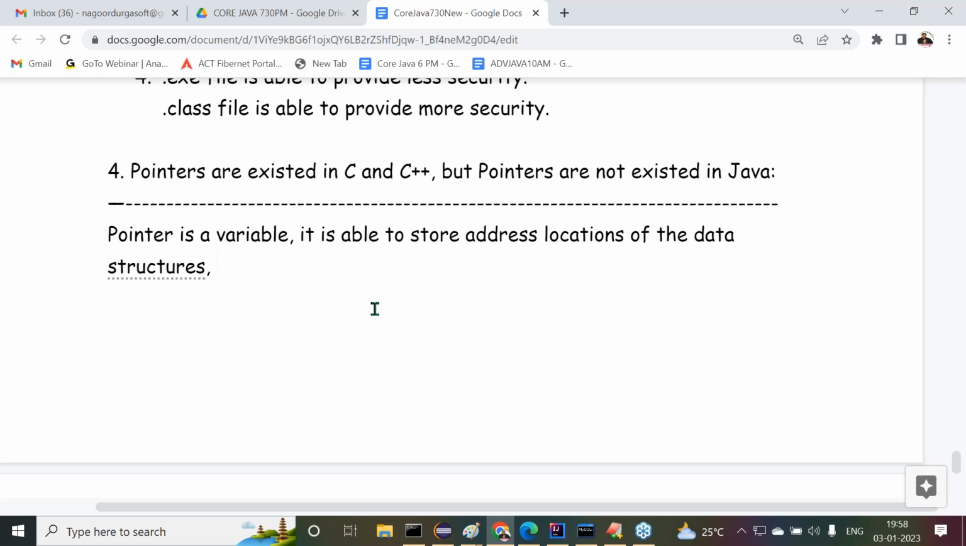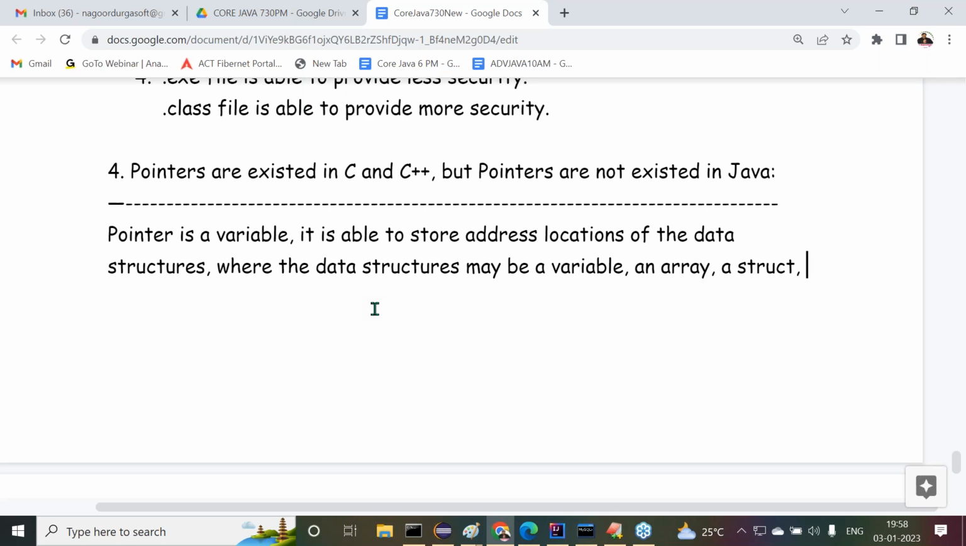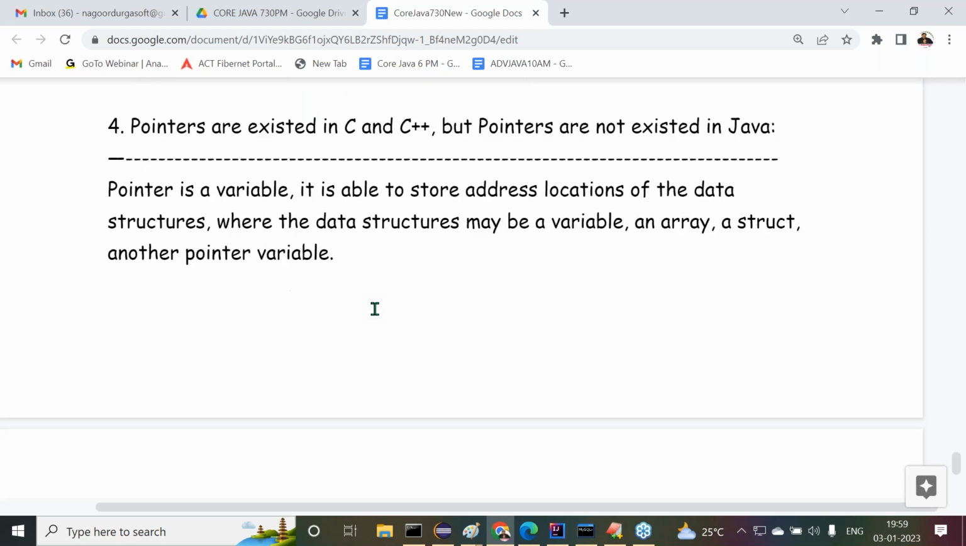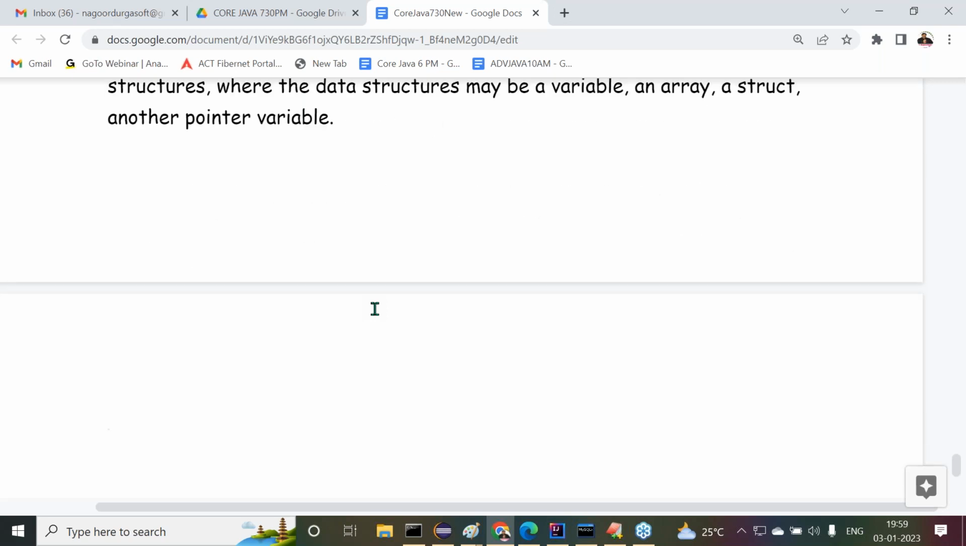What are these data structures now? The data structures may be a variable. A variable is also a data structure. A normal variable, comma, an array. An array is also a data structure, comma, a structure. In the C programming language, structures are available, right? A structure, or maybe another pointer variable. Even this other pointer variable is also a data structure. A data structure is not any other one.